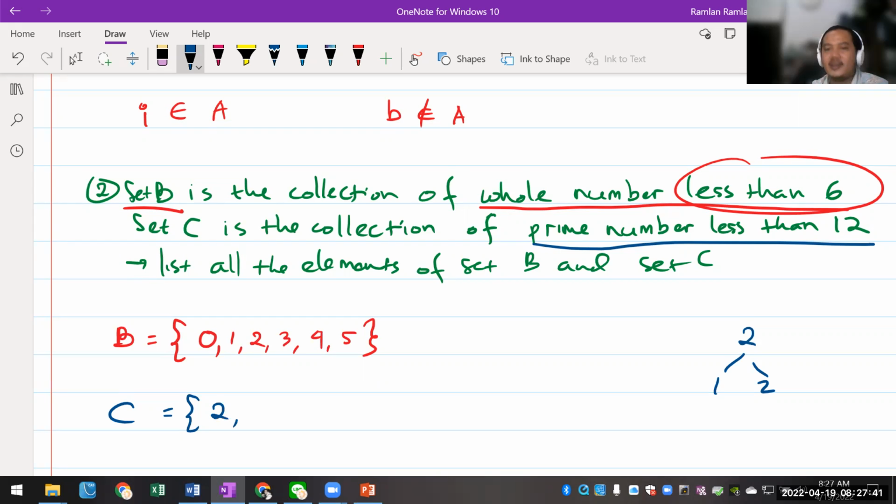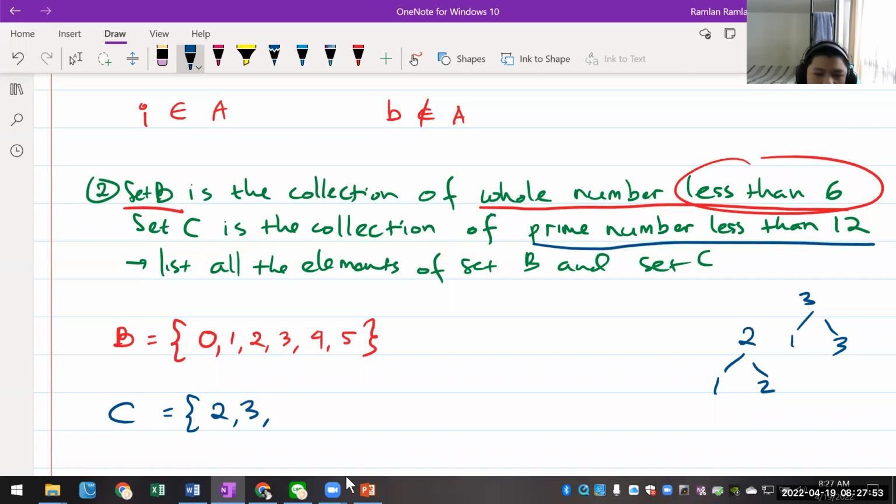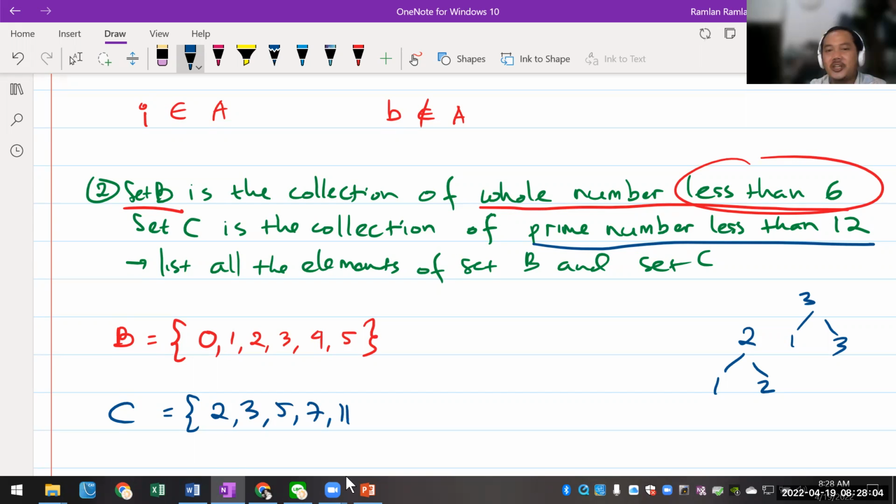Oke. 3 masuk nggak, Arkan? Iya. Ya, karena hanya mempunyai 2 faktor, yaitu 1 dan 3. Oke. Lanjut lagi, berapa, Arkan? Next. 5. Oke, good. Next. 7. Oke, good. 11. Oke, very good. Ada lagi setelah itu? Yang habis 11 itu 13 jadi nggak kehitung. Yes, okay, very good. Betul ya? Okay, so these are the elements, right, of set B and set C.